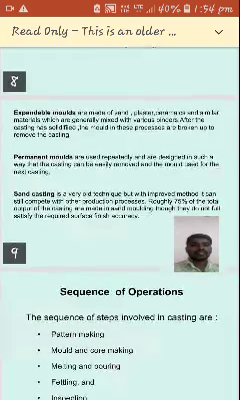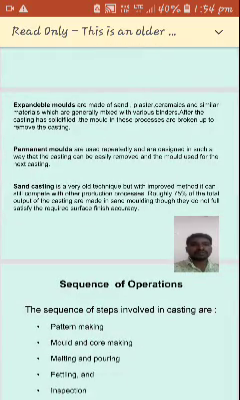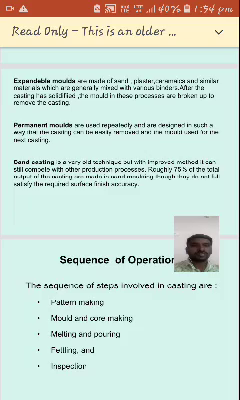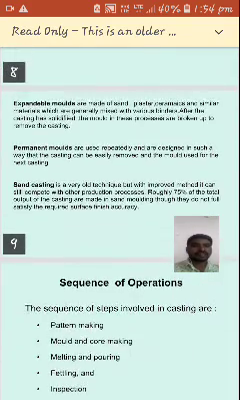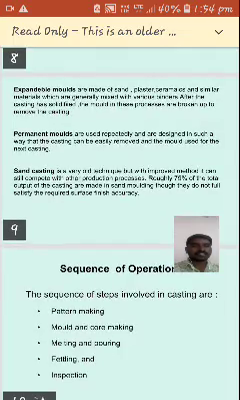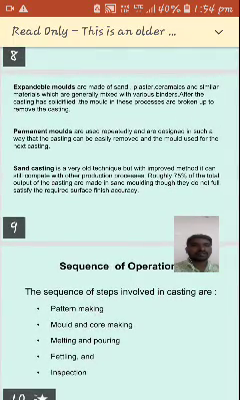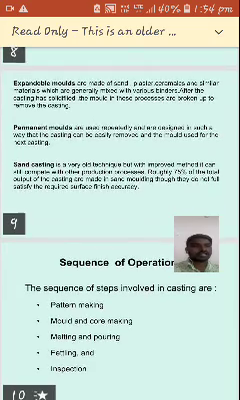See, expandable molds are made up of sand, plaster, ceramics and other similar materials, which are generally mixed with various binders. After the casting has solidified, the mold in this process is broken up to remove the casting. This type of casting we call expandable casting. In the expandable casting, the mold is broken to remove the casting object. That is called expandable mold.